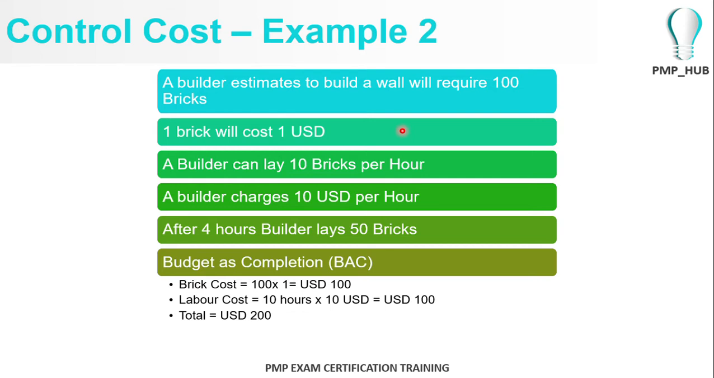So budget at completion, the plan value: 100 bricks at $1, $100. Labor cost: 10 hours into $10, $100. And the budget of the entire project is $200.